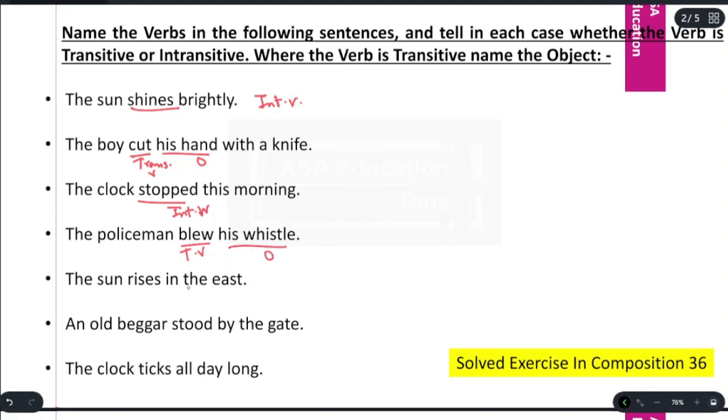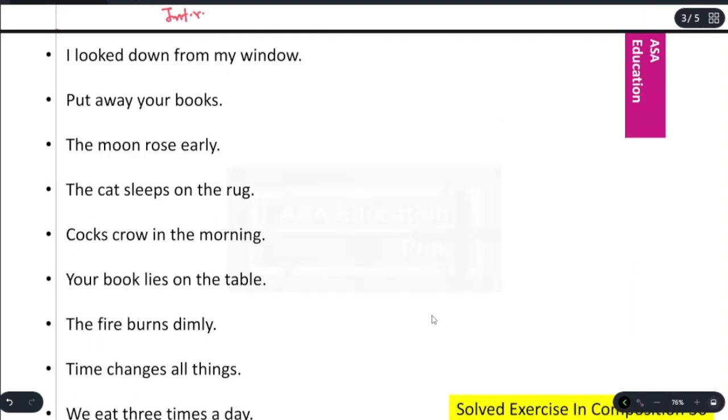The sun rises in the east. Rises. Intransitive. An old beggar stood by the gate. Stood. Intransitive. The clock ticks all day long. Ticks. Intransitive. I looked down from my window. Looked. Intransitive. Put away your books. Put. Transitive. Your books. Object. The moon rose early. Rose. Intransitive.